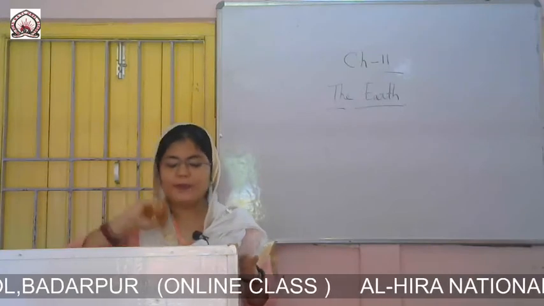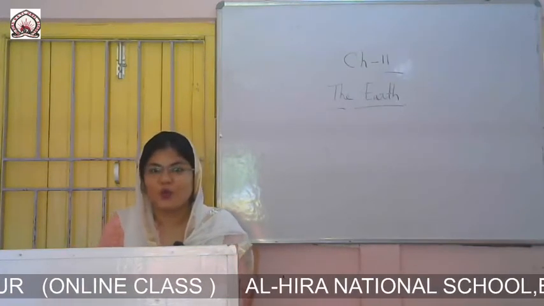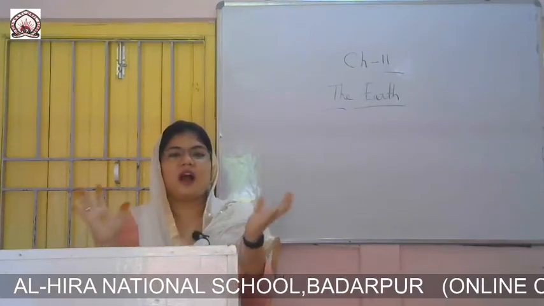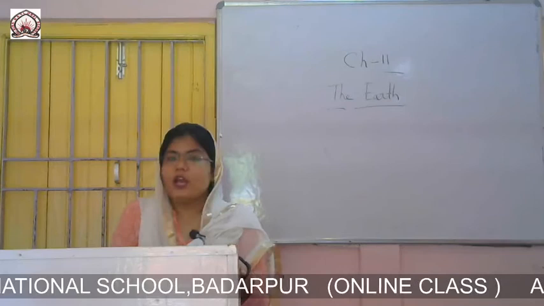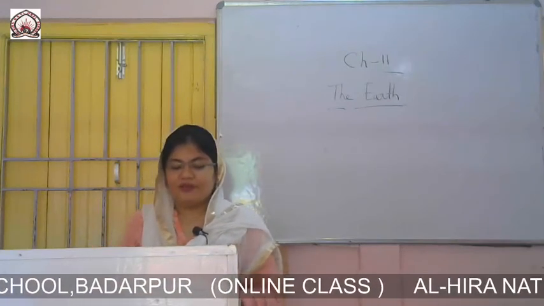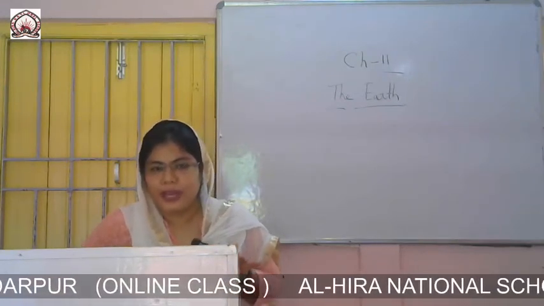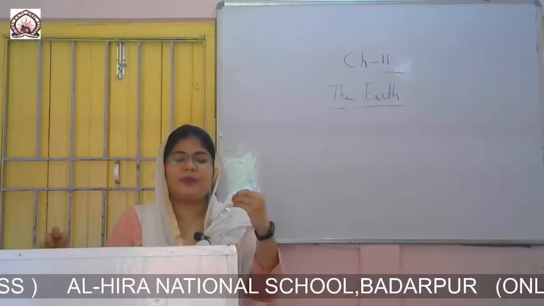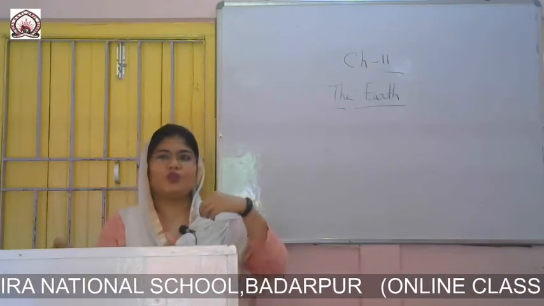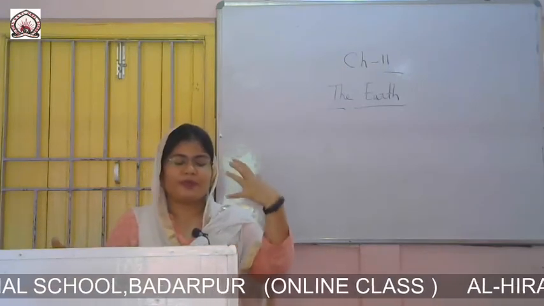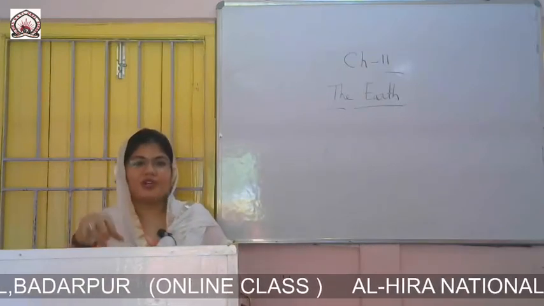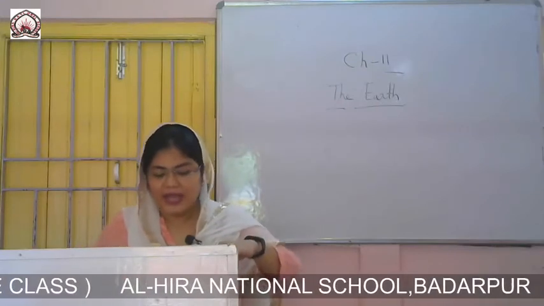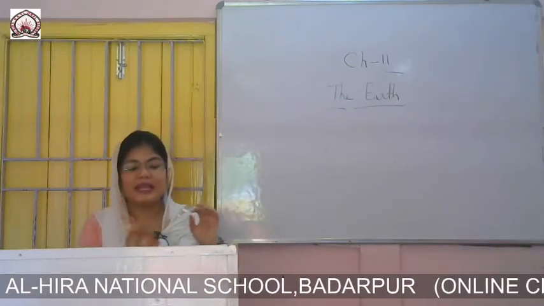So how can we be sure that the earth is round? Now another question may come to your mind: how can we say that the earth is round like a big ball, okay? People have taken pictures of the earth from spacecraft. Those who go out into space with a spacecraft took pictures of the earth. In those pictures they have seen that the shape of the earth is round, okay. The earth looks round in these pictures.